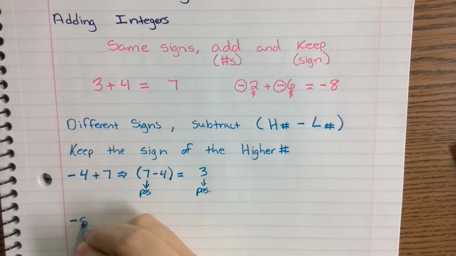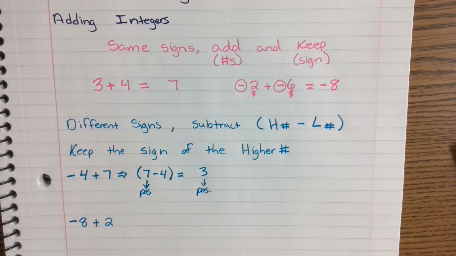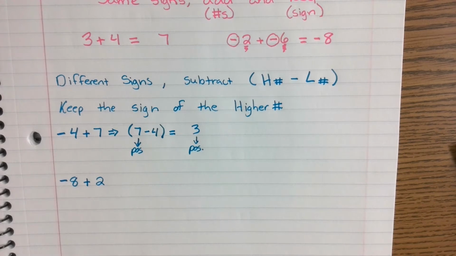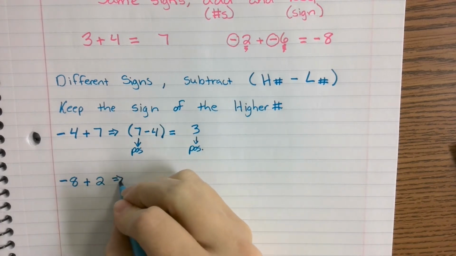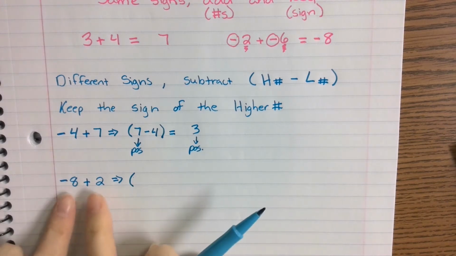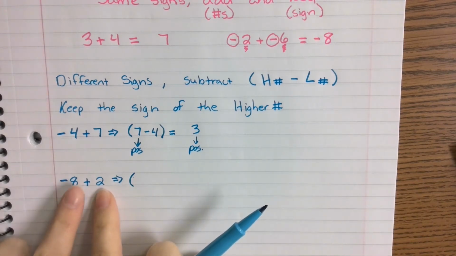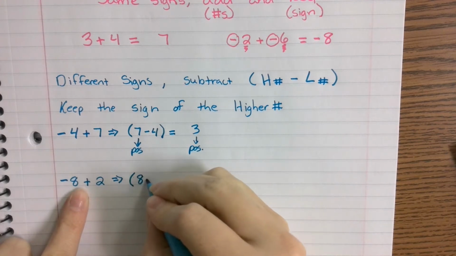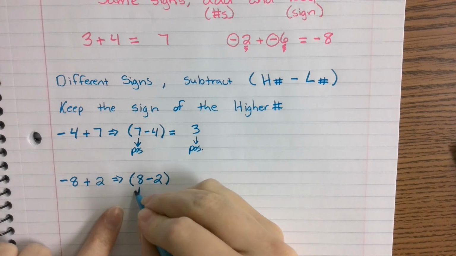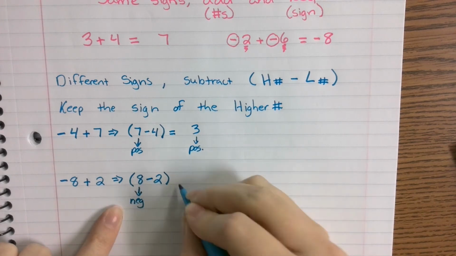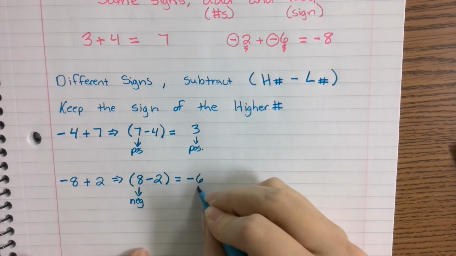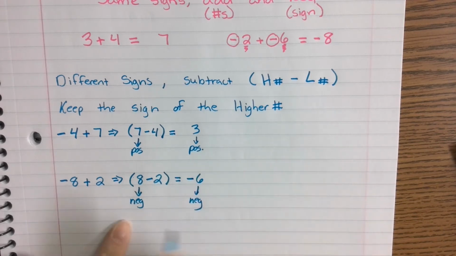If we had negative 8 plus 2, again, you're just going to focus on the numbers and subtract them. They're different signs, so you're really going to subtract them. You're going to take 8 minus the 2, and because the 8 was negative, your answer, which was 6, is also going to be negative because the 8 was a negative.